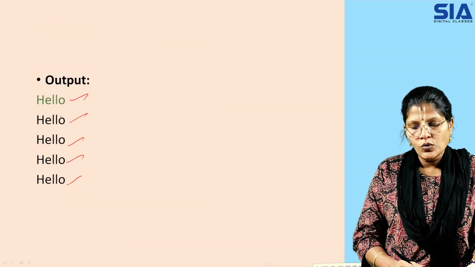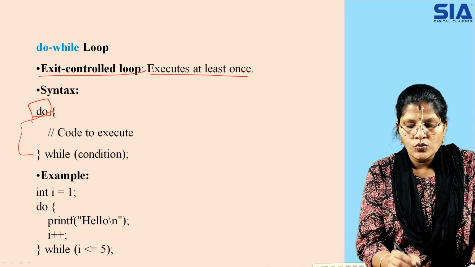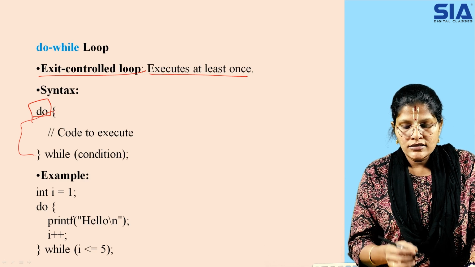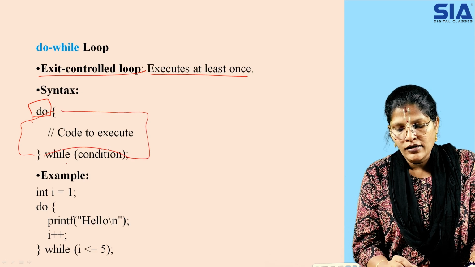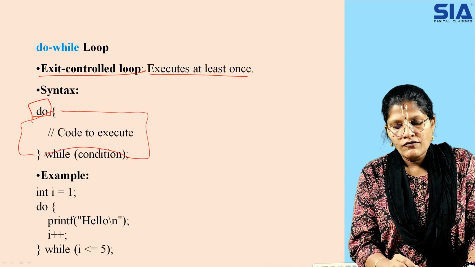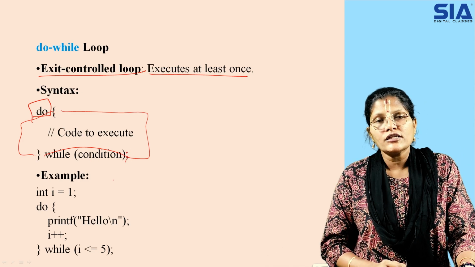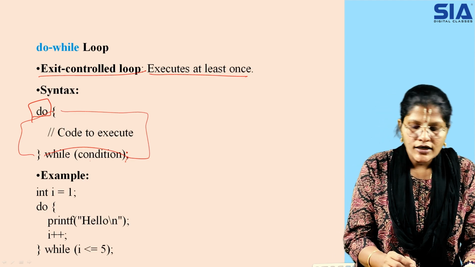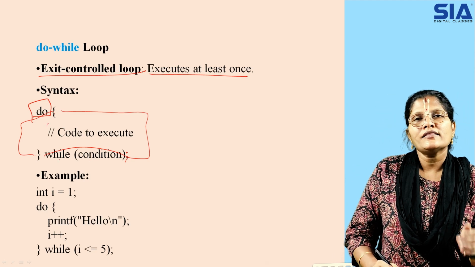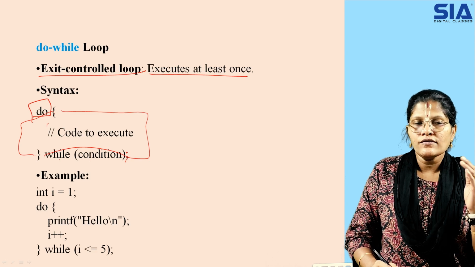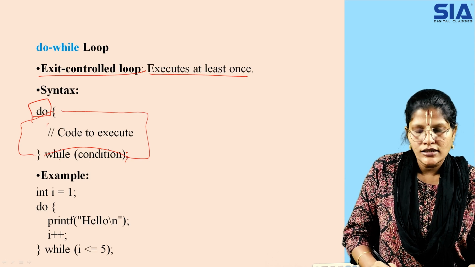When you talk about do while, here with do you are telling the compiler to do some statements, print some statement, and while you are coming out of it, you check the condition, and you have a terminator after the condition is mentioned. So again, do while is exit control. At the exit point, you check the condition. If the condition is false, at least one time the statements are executed on the screen.